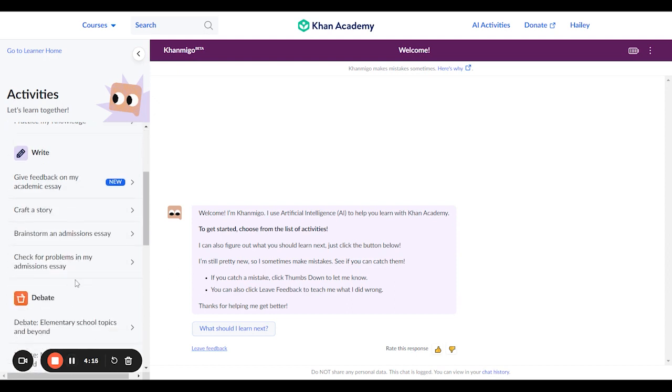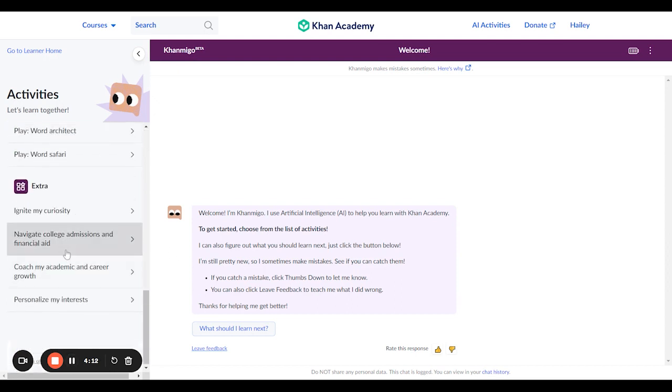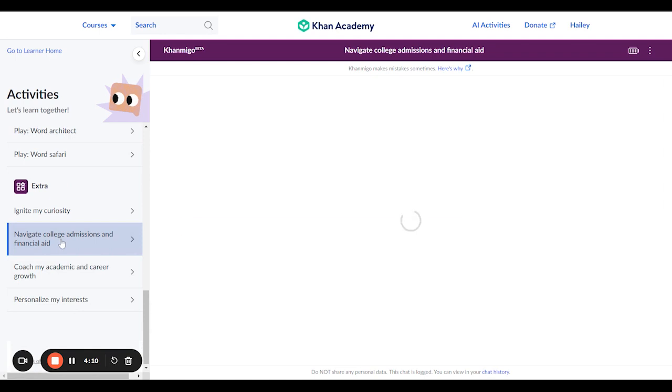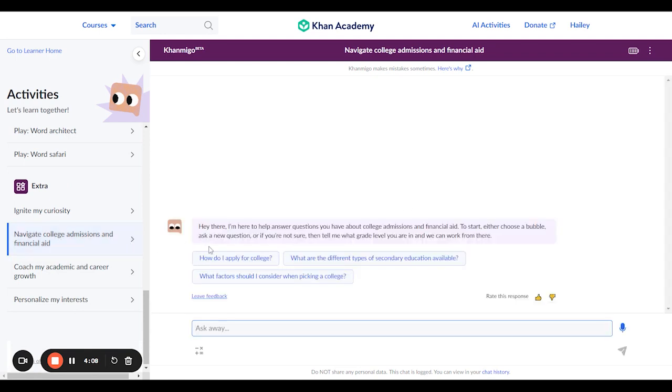Here are some features I want to highlight. Let's start with the first: Navigate college admissions and financial aid. You can use this activity like you would chat with a college admissions counselor. If you still need help picking a major, deciding where to go to school, or just need general advice, this is where you'll want to start.